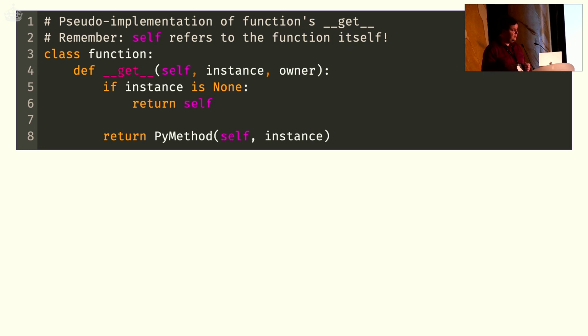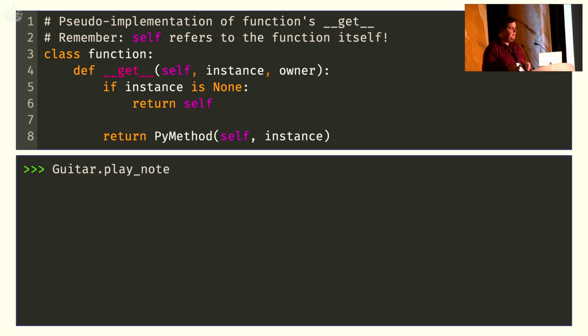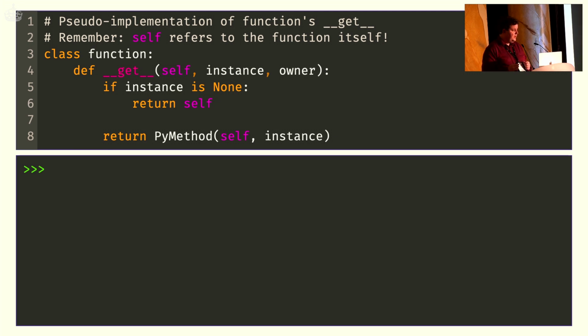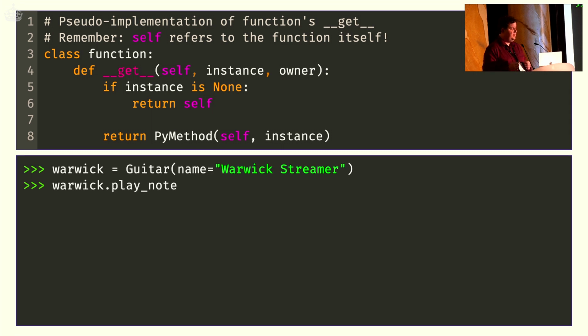We can simply demonstrate that if I have my Guitar.play_note. I don't have an instance, so instance will be None, so what I get back is the function itself. Because it is more or less equivalent to just calling the get method directly, with None and Guitar. What I can also do is I can use an instance. I create my instance again. I will then access the play_note attribute.